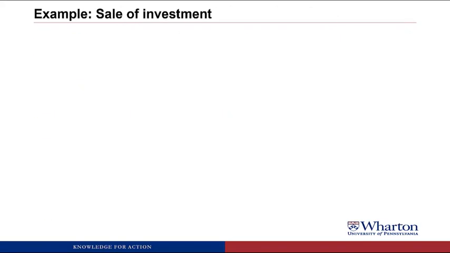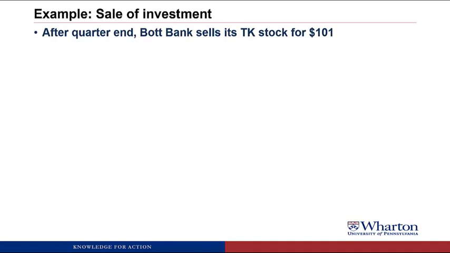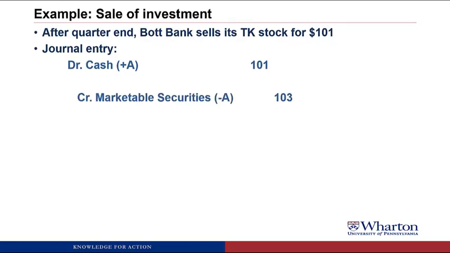Finally, both companies decide to sell their investments. So after the quarter end, BOT Bank decides to sell its TK stock, and at that point, the price is 101. So the journal entry is BOT is receiving $101 of cash. Makes sense, right? They sell their stock for 101. That's how much they get in cash. They get rid of the asset account.